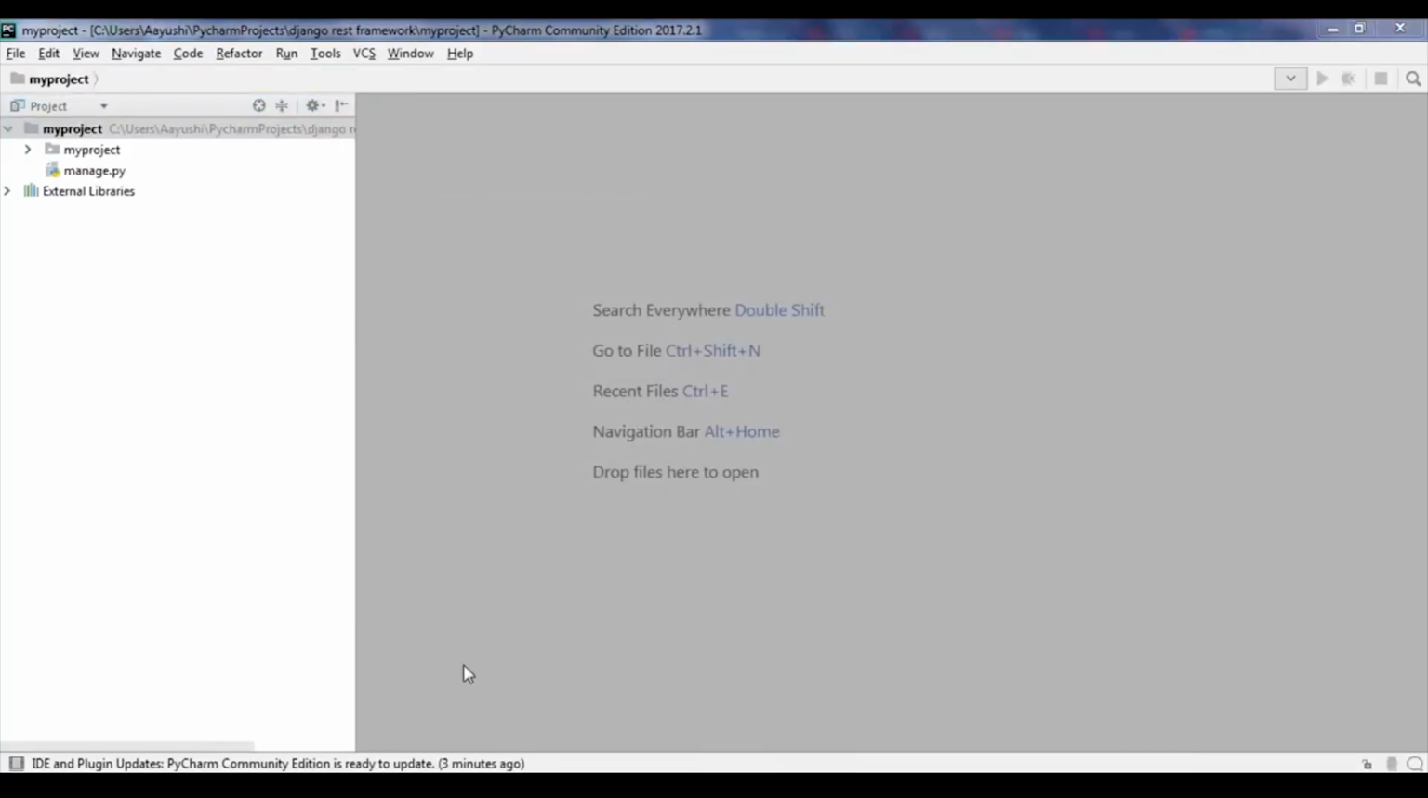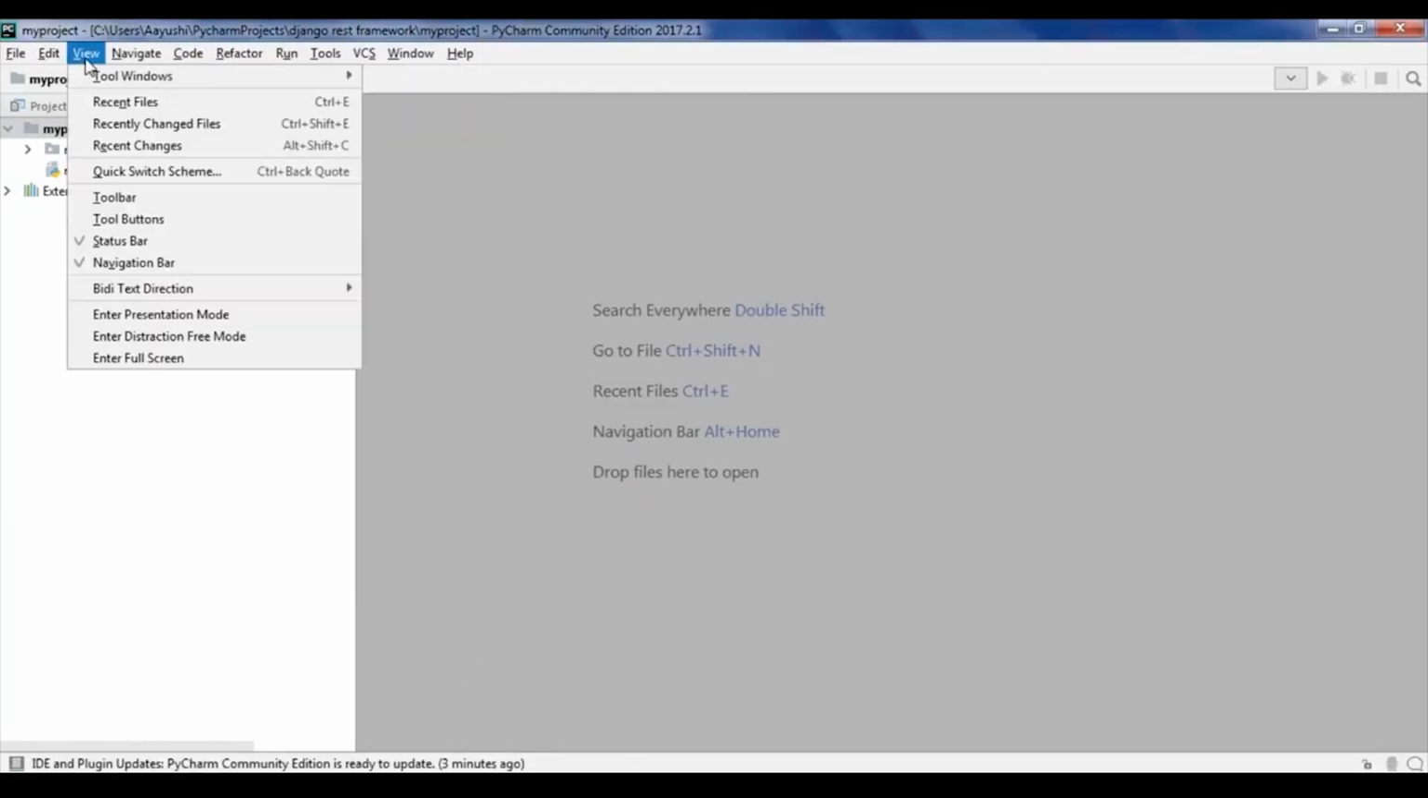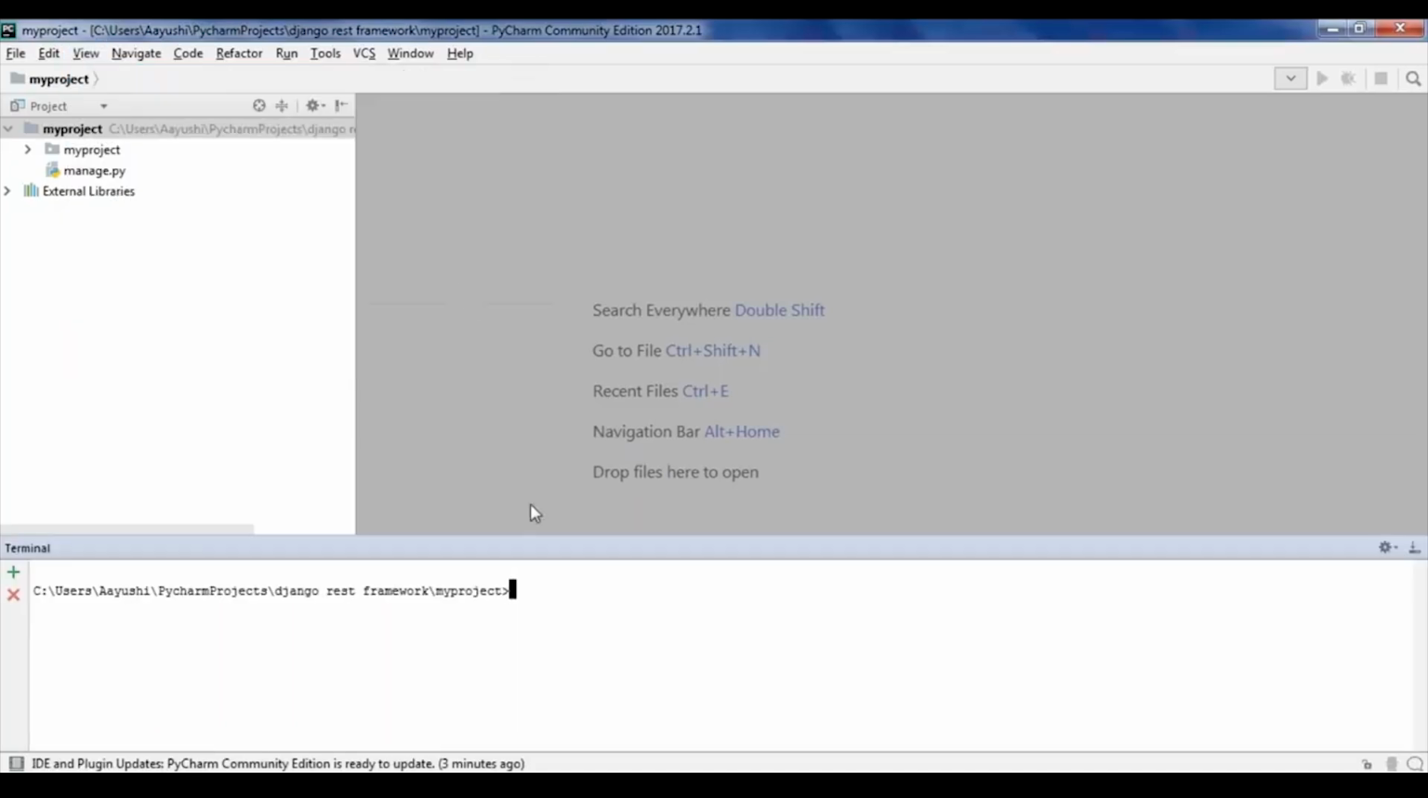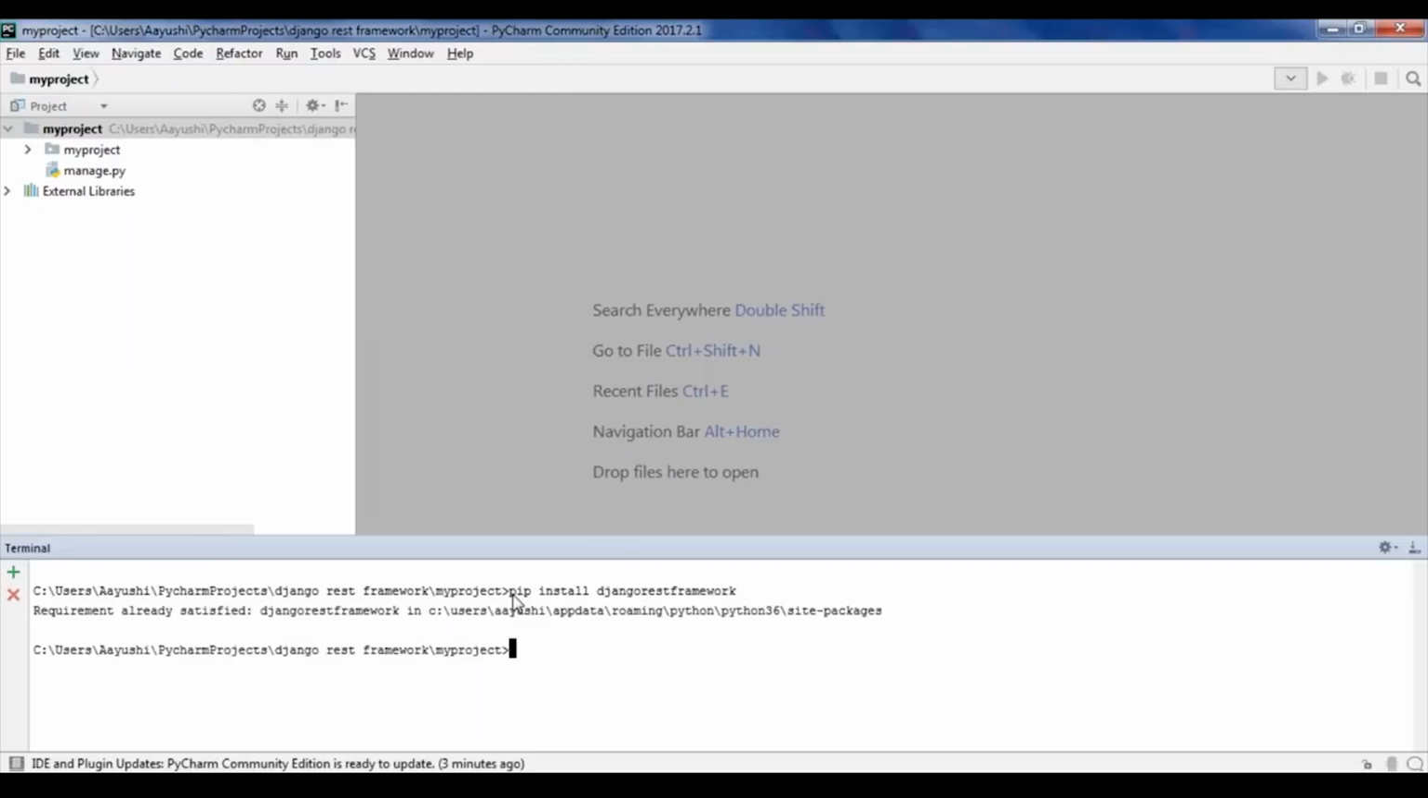So this is my PyCharm. Now you can do the exact same things over here as well. For that you can go to View, Tool Windows, and open up the terminal like this. You first have to install your Django REST framework. For that you type in pip install djangorestframework and click enter. For now I've already installed my Django REST framework, so it says that the requirement is already satisfied.